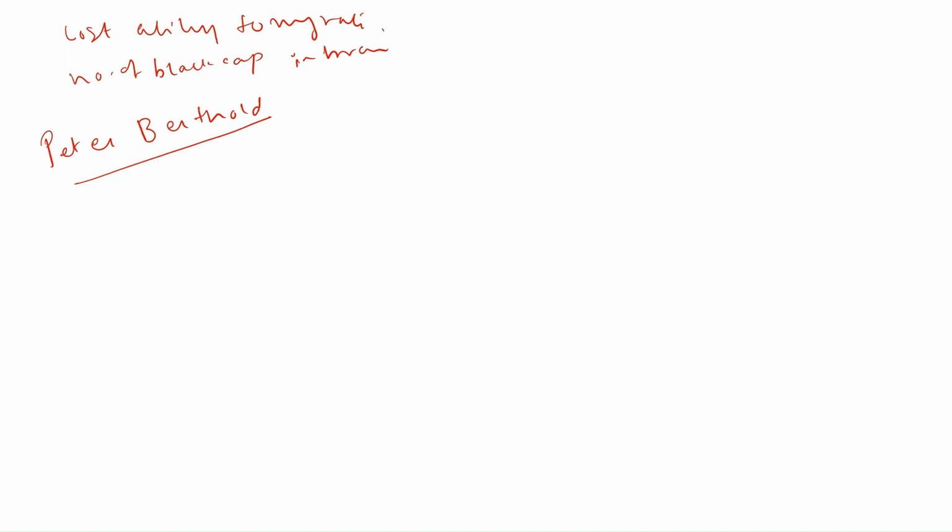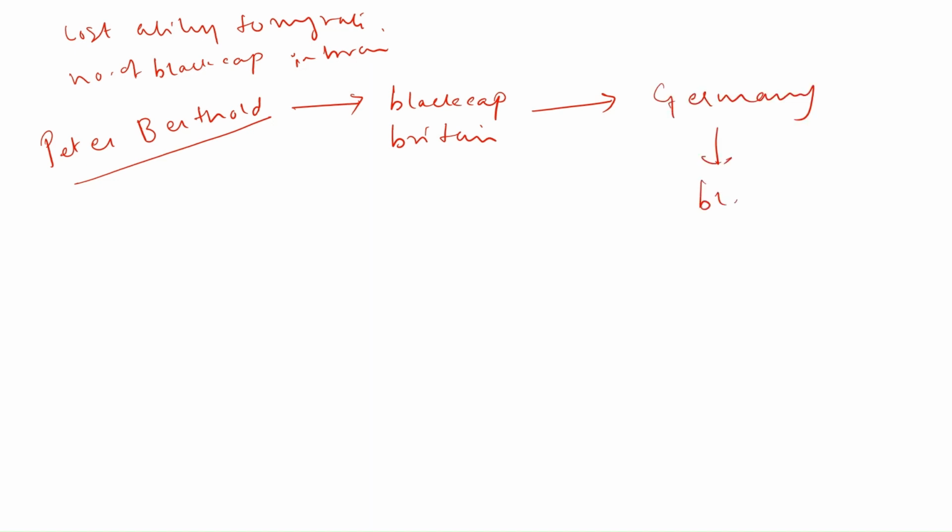They captured some wild black caps from Britain and took them to their labs, which were in Germany. These black caps spent the rest of winter in their labs, that is indoors. From there, they released some pairs outdoors in a closed environment, of course, to breed.